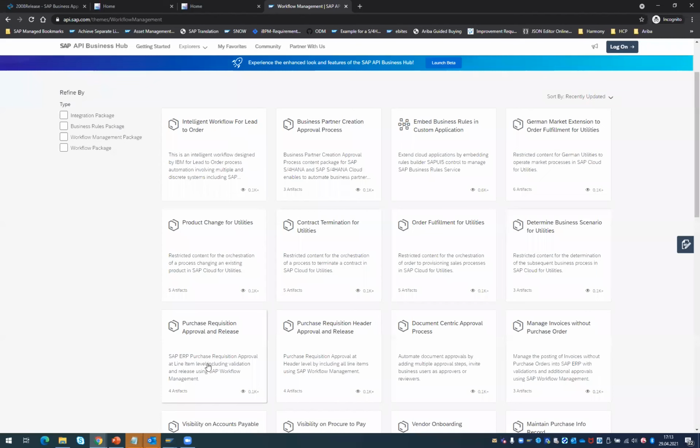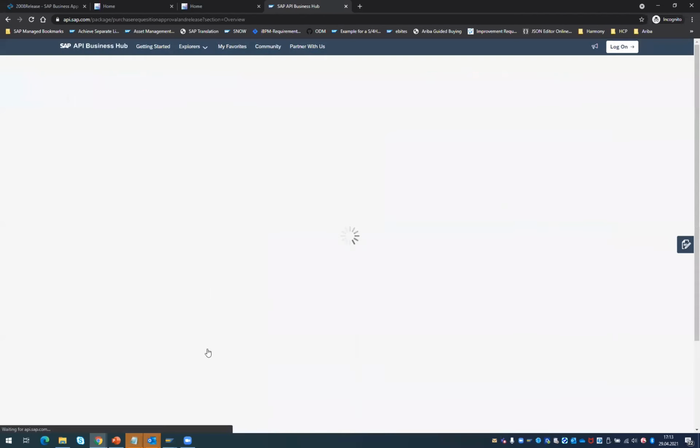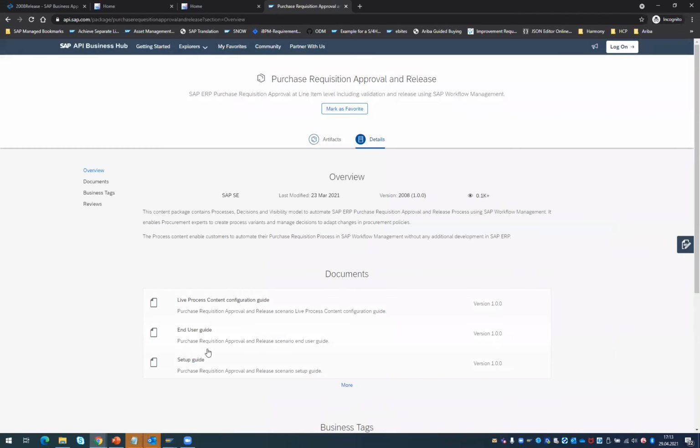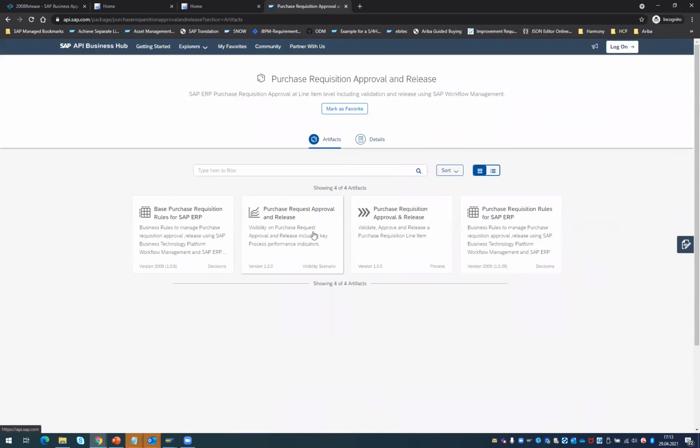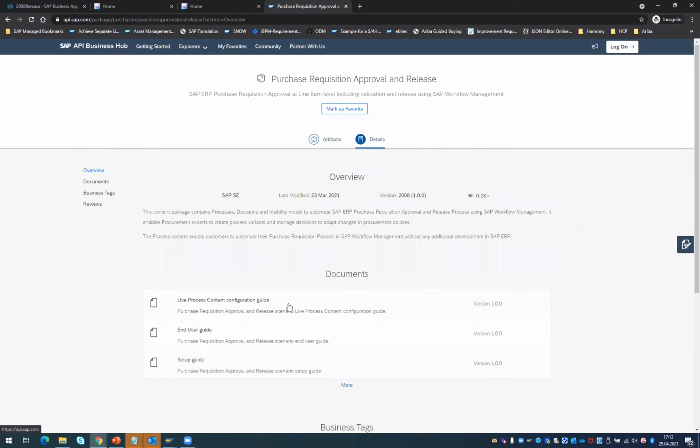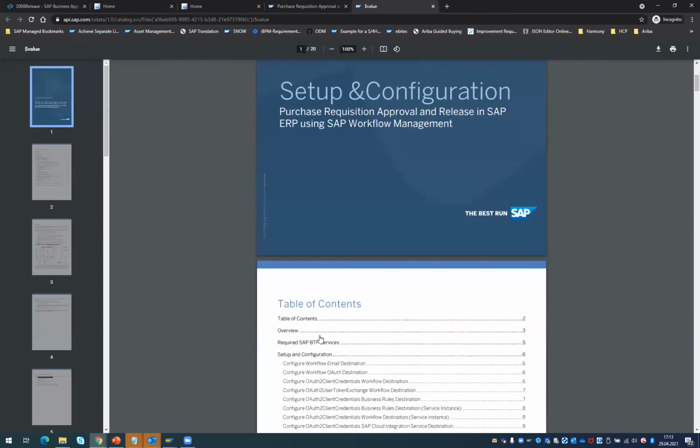Like this, there are different content packages, but we want to focus on the purchase requisition approval and release, where you see there are different types of artifacts. There are decisions, there is process visibility content, and then also the workflows. And of course, if you are using ECC, there is also a question around how you do the integration? And as I said, we also provide you the related integration content.